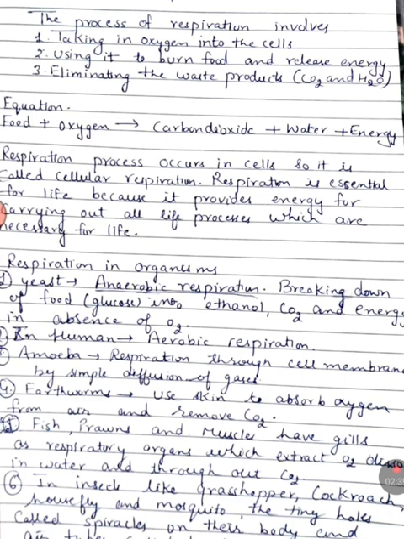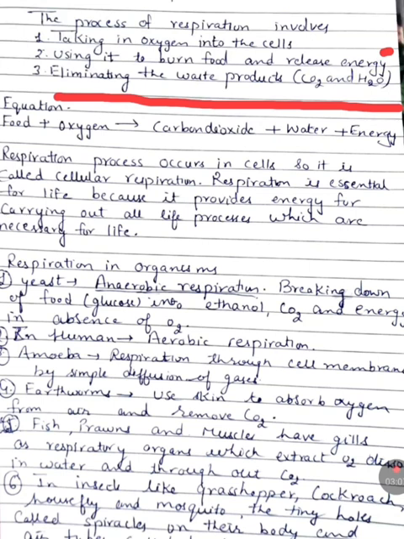Then after that, elimination of waste products. The waste products here are carbon dioxide and water, which are thrown out of the body, right?